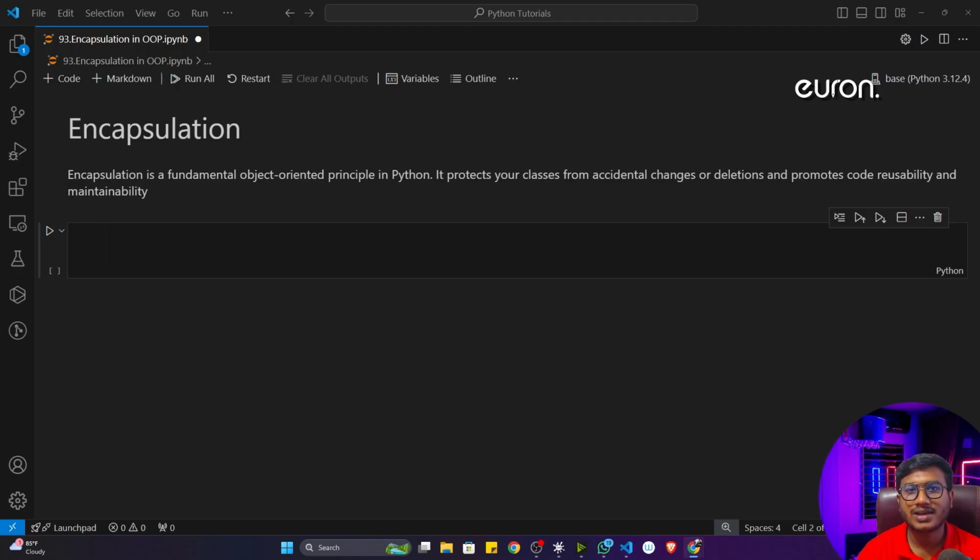So guys, you can see here I kept one definition of encapsulation. Encapsulation is a fundamental object-oriented principle in Python. It protects your classes from accidental change or deletion and promotes code reusability and maintainability. I know that as a beginner this would be a little bit hard to understand, but as of now just consider encapsulation a technique to capsule anything. Like, you know what a capsule is? In a capsule we have different medicines, right?